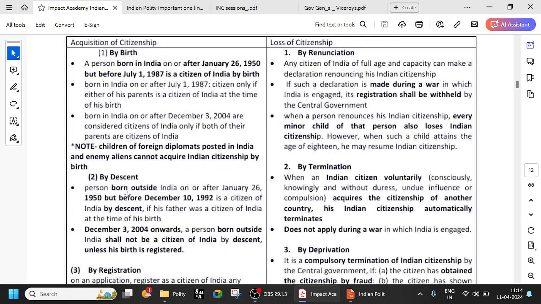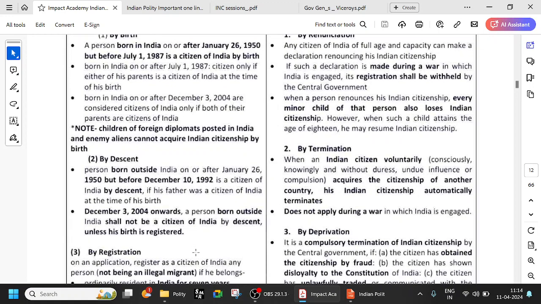If you are talking about by descent, a person born outside India after January 26, 1950, but before 1992 is a citizen of India by descent if his father was a citizen of India at the time of his birth. December 2004 onwards, a person born outside India shall not be a citizen of India by descent unless his birth is registered. So that is by descent.